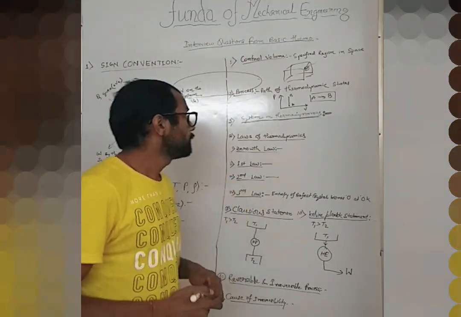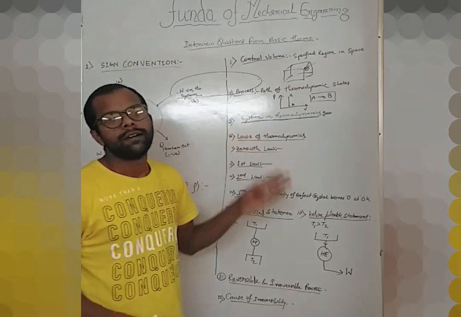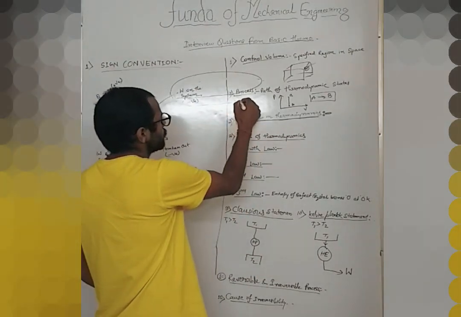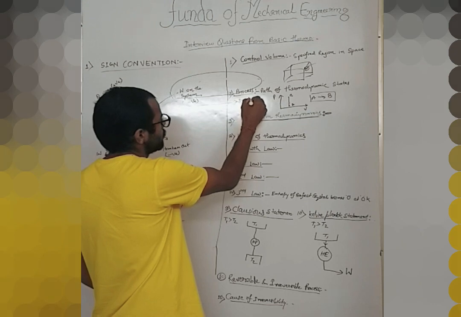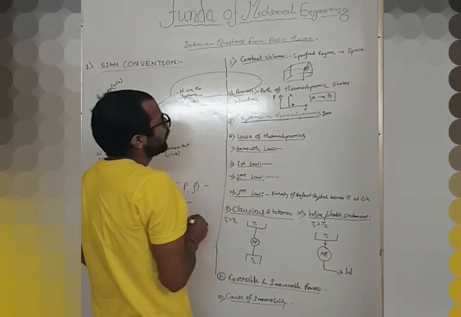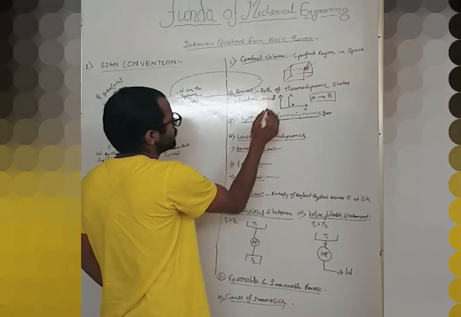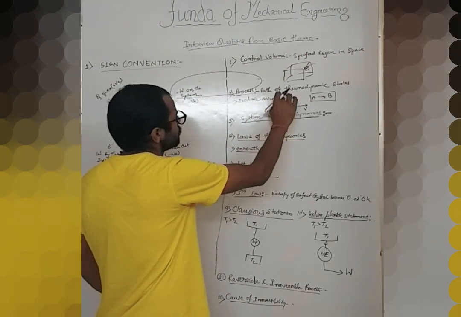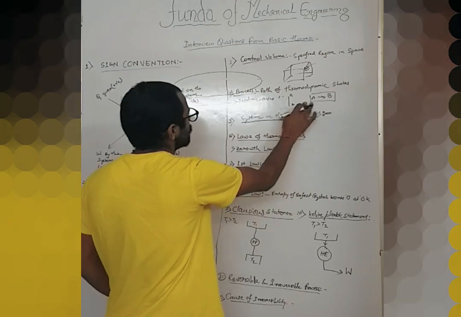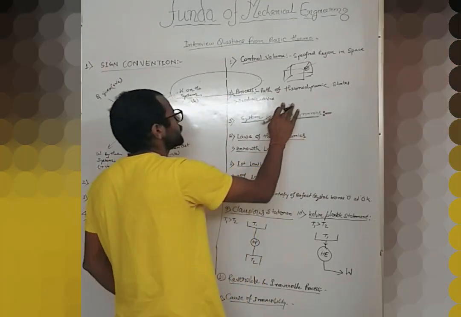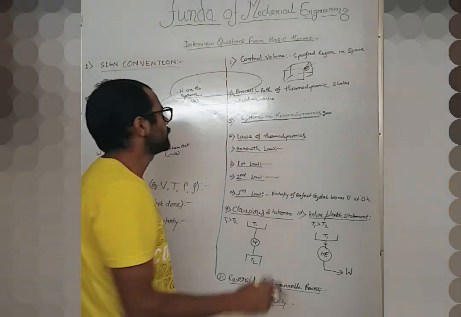Let me tell you one by one. One is isochoric. Isochoric means the change in volume will be zero, that is a constant volume process.